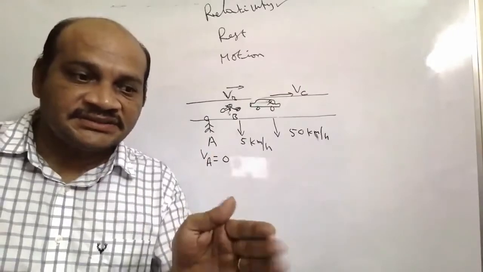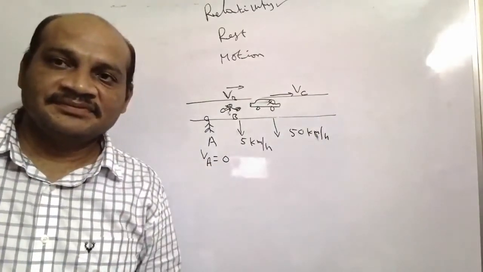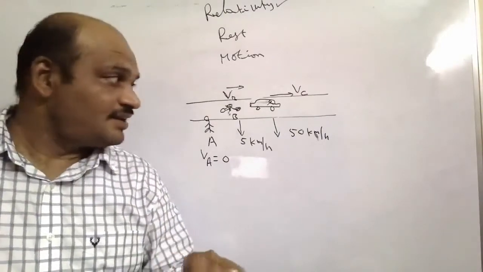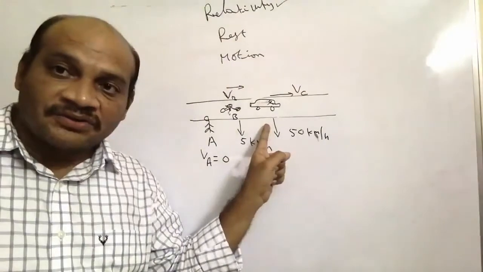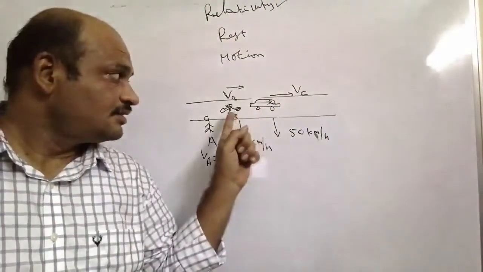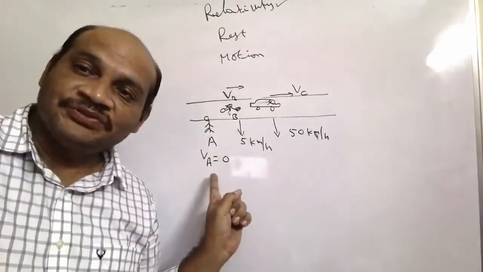The reference is your bus. In the same way, with respect to ground, VC is the velocity of the car, VB the velocity of the cycle, and VA is equal to 0.